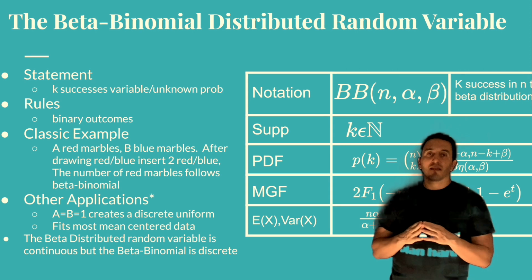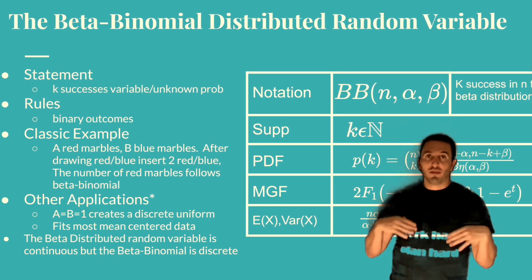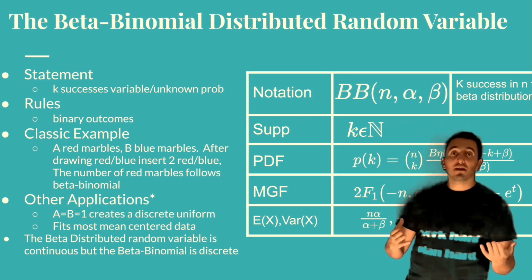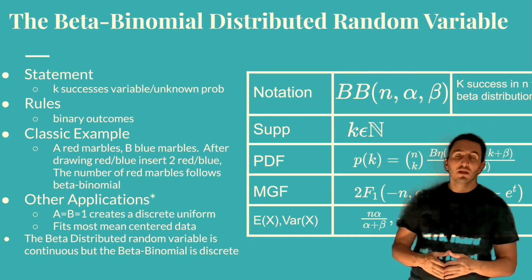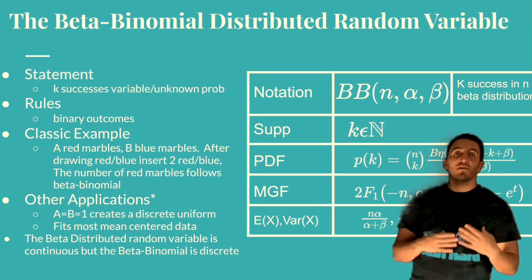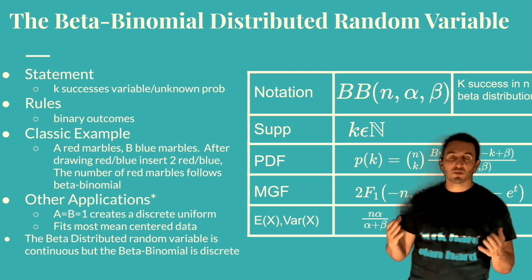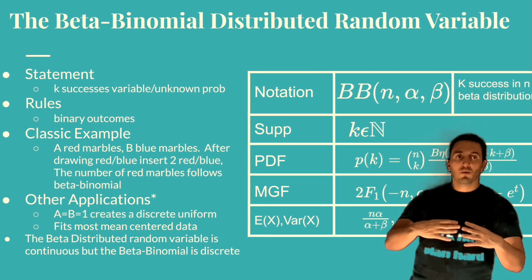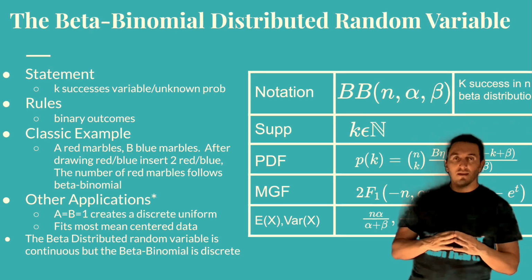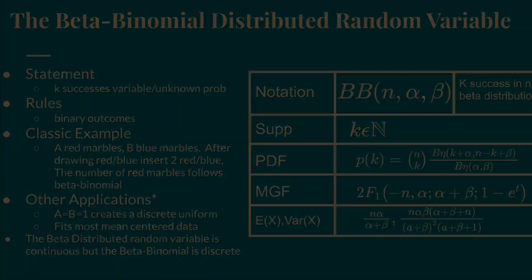So with that, we've actually wrapped up. With the beta binomial, we've encapsulated all of the discrete random variables we're going to talk about in this class, and we've put a nice cap on this whole section of class.